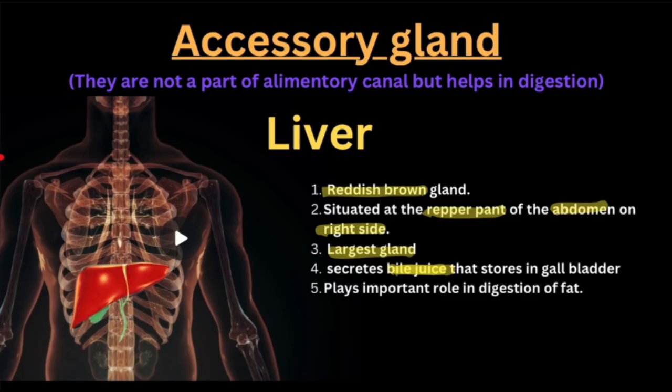There is no specific function of the gallbladder, but it helps to store the excess bile secreted from the liver, right? Now this bile juice acts on the fat molecules.